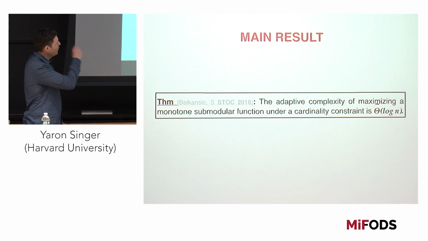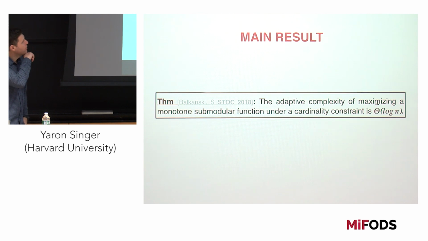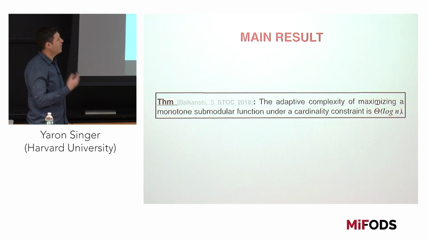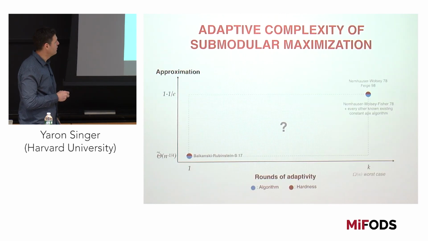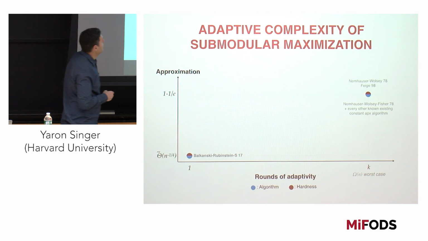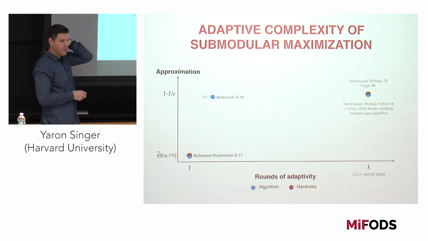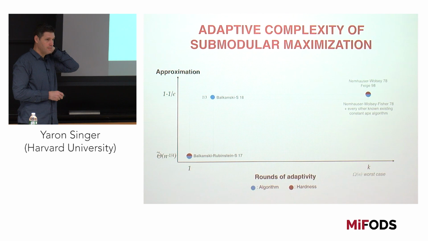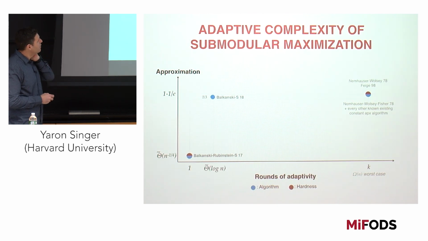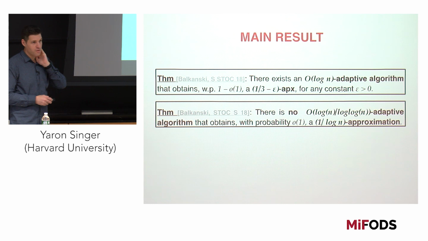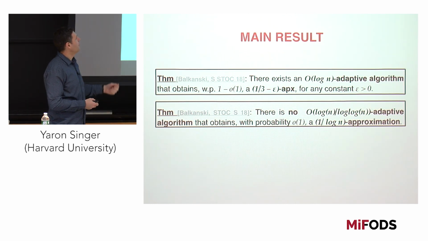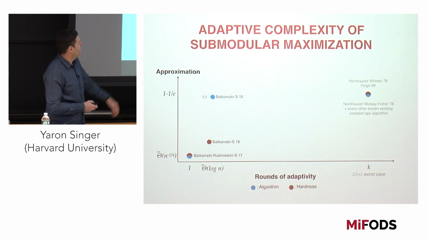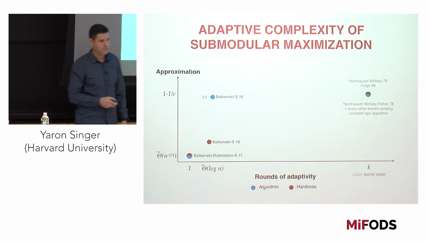Okay, so with Eric Balkanski, we showed that the adaptive complexity of maximizing a submodular function under a cardinality constraint is on the order of log n. So with log n rounds, you can get a 1/3 approximation. We also showed that you can't do better with essentially fewer rounds. If you have log n over log log n adaptivity, you won't be able to get a constant approximation, right? So it looks something like this. Does that make sense?